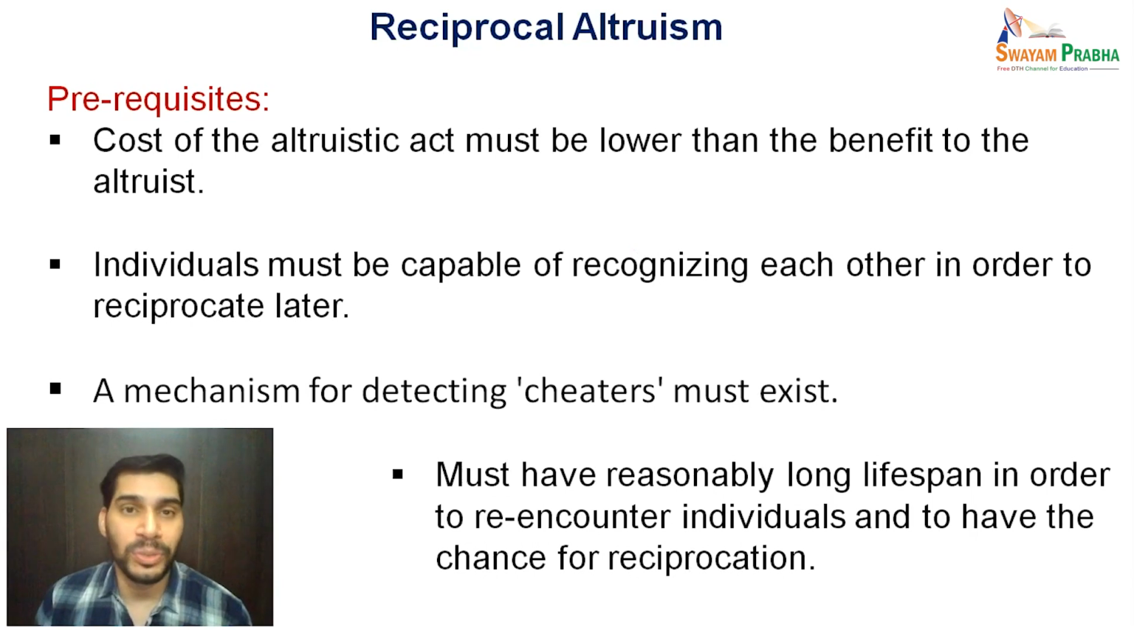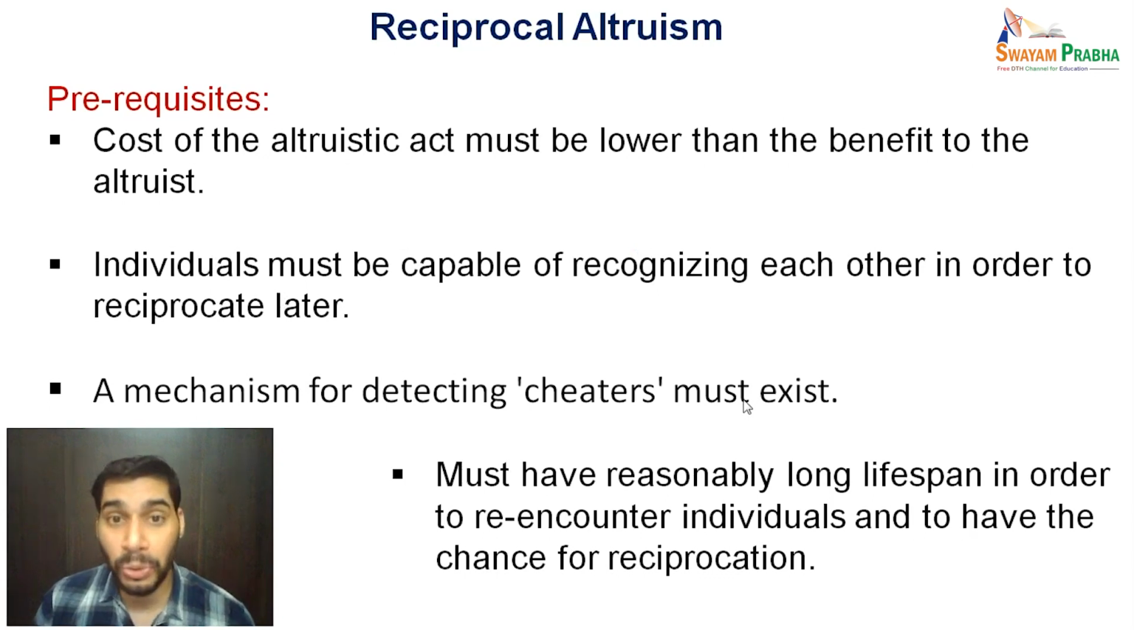There are some prerequisites for reciprocal altruism. The cost of the altruistic act must be lower than the benefits to the altruist. Individuals must be capable of recognizing each other in order to reciprocate later. So in a group, one should recognize who showed the altruistic behavior, or who sacrificed his life or reproductive success for me, so that I can reciprocate him or her in the later part of life. A mechanism for detecting the cheaters must exist.